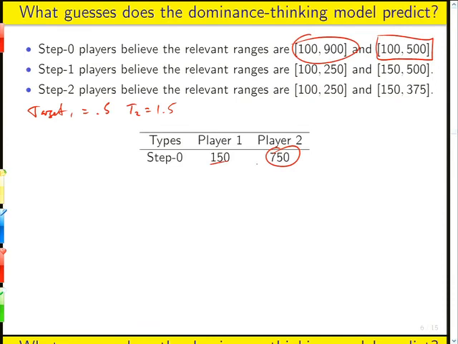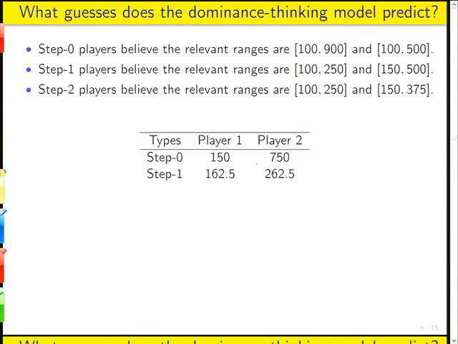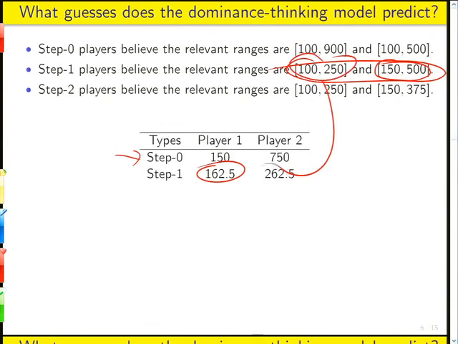Step 1 players are not going to think about what a step 0 player would do. They're going to think about what a player would do who had done one round of iterative deletion of dominated strategies. Right? So player 1 is going to say, oh, player 2 is going to go between 150 and 500, and the average of that is something which, when you multiply by 0.5, equals 162.5, and vice versa for player 2.